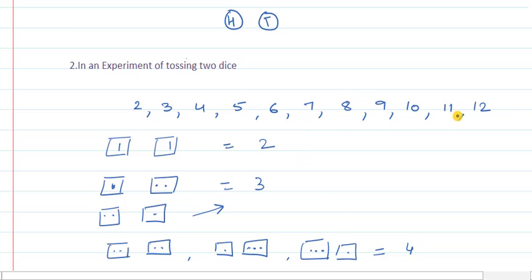Similarly, we can have these sums for different cases as I just explained. So when we are talking about the sum of numbers on the two dice, we are getting a series of numbers, and this series of numbers is again X, that is the random variable.